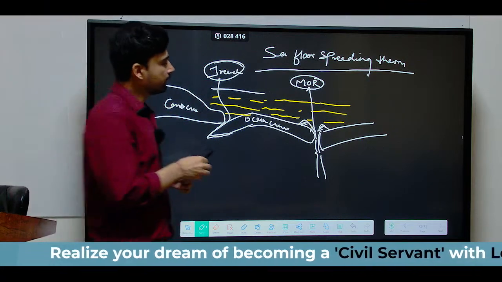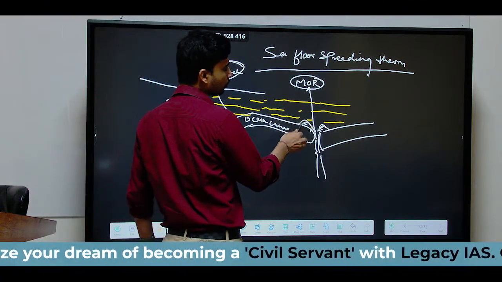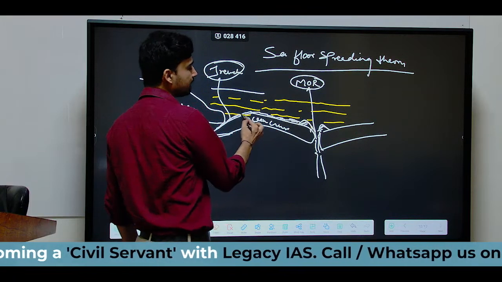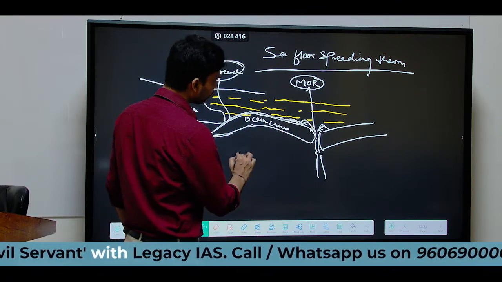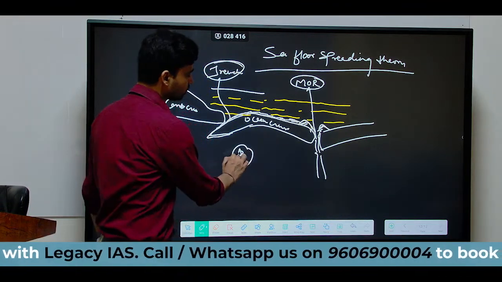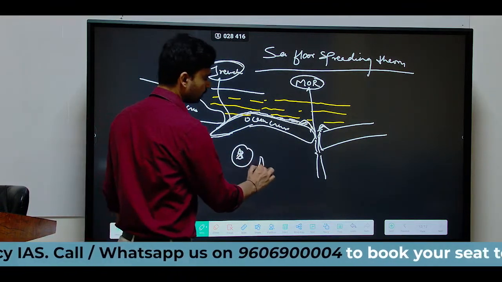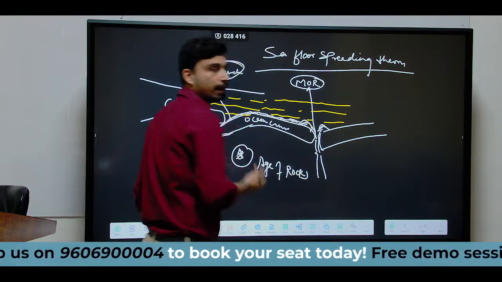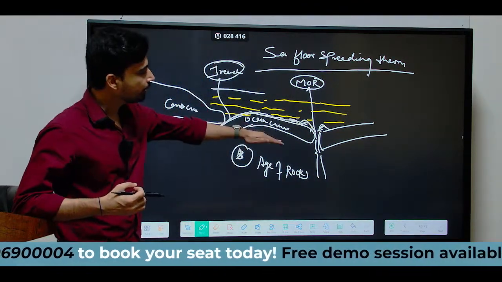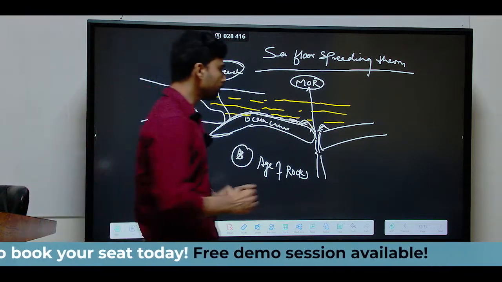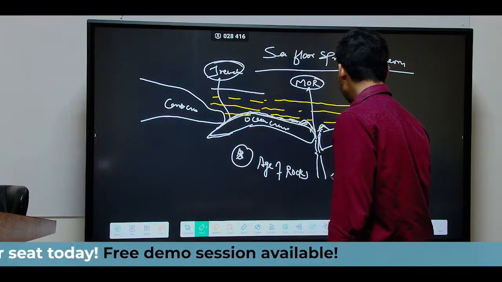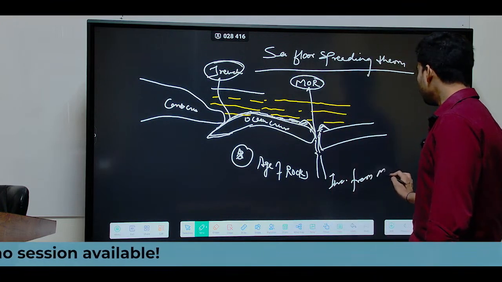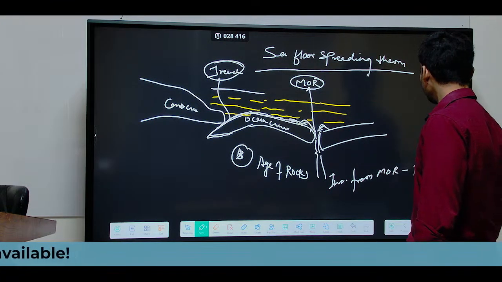Now, interestingly, if you measure the age of the rocks on the ocean floor, what scientists observed is that the age of rocks at the ocean bottom increases from the mid-oceanic ridge to the trench.